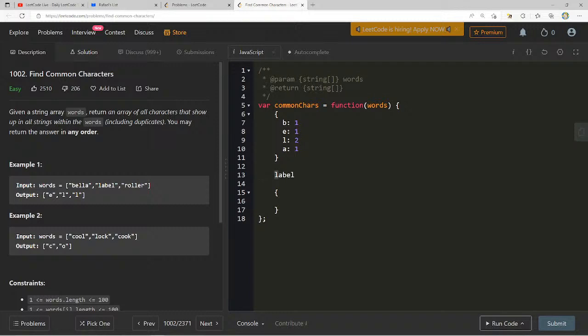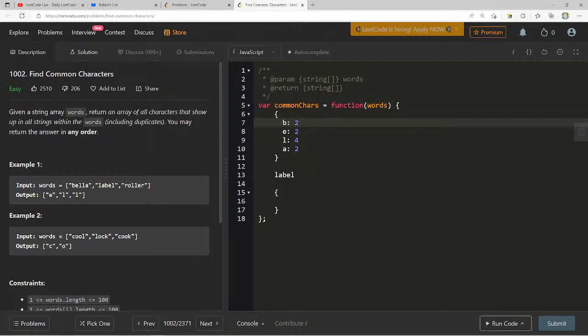If I see an L, do I just decrease? Well, okay, if I increase the L and then I see an A, I increase the A. I see a B, I increase the B. I see an E, I increase the E. I see an L, I increase the L. And then when we get to roller, we can do something similar, where we have R, O, double L, E, R. But then still, how does that get us there?